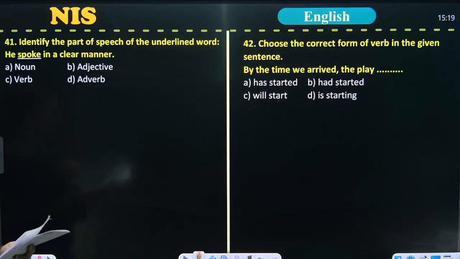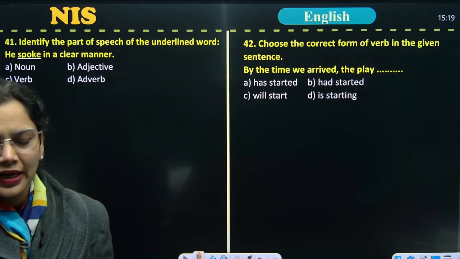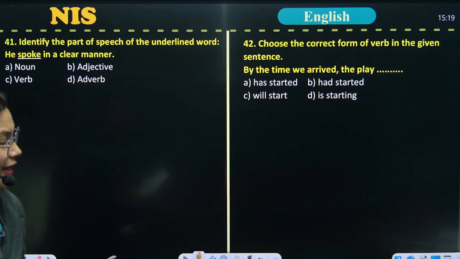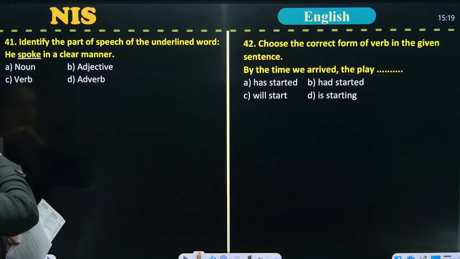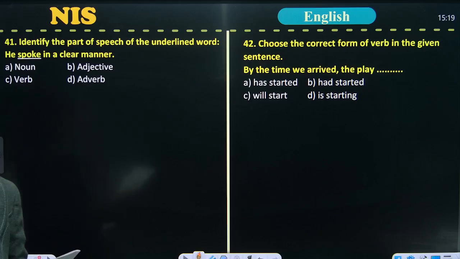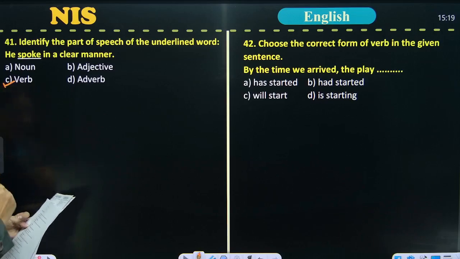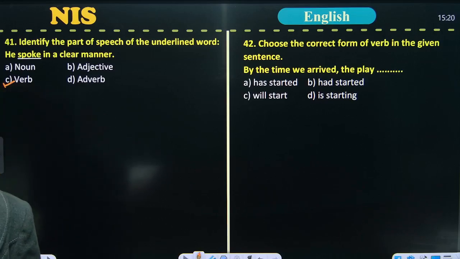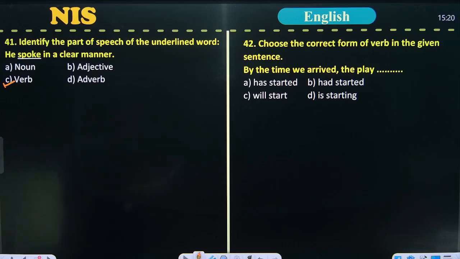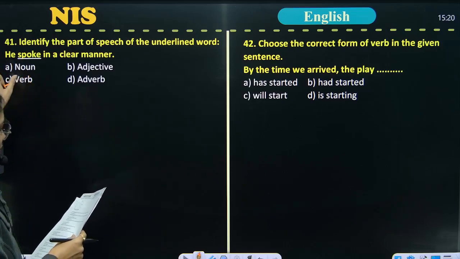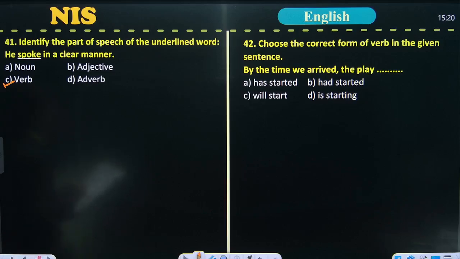As you can see over the screen, there is a question: identify the part of speech of the underlined word. Here, the underlined word is spoke, and the correct answer is verb. As you know, spoke is the past tense of speak and shows the action performed by the subject. Now, we are moving to the next question.